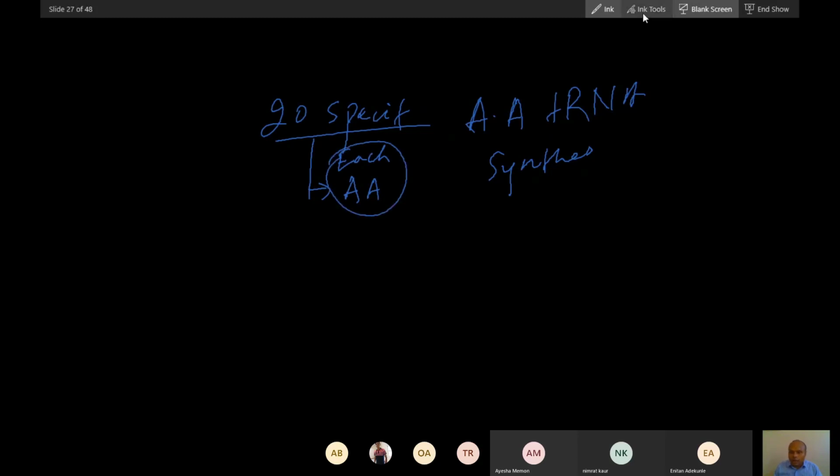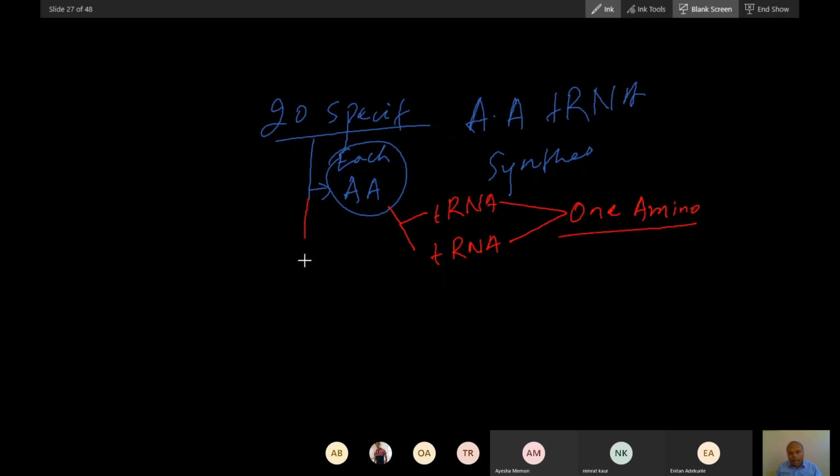If you see it that way, some synthetases have the chance to recognize more than one tRNA. That means more than one tRNA can bind to one amino acid, and some amino acids can have only one tRNA.